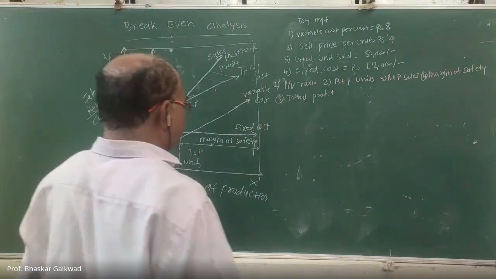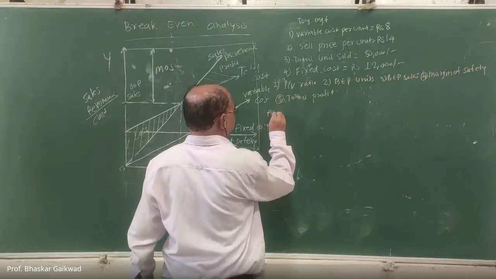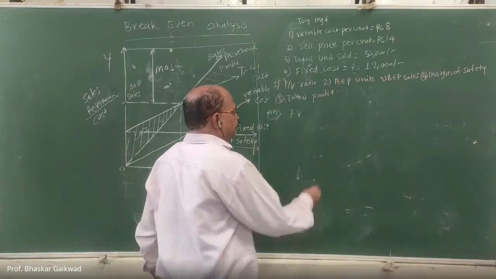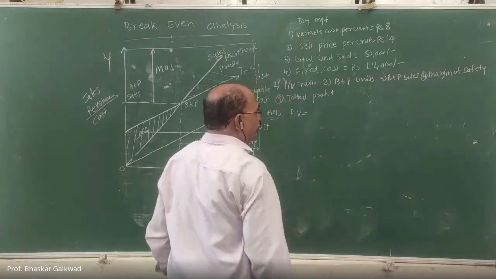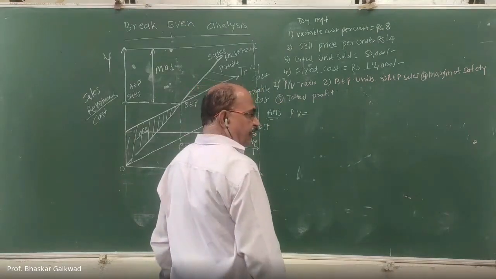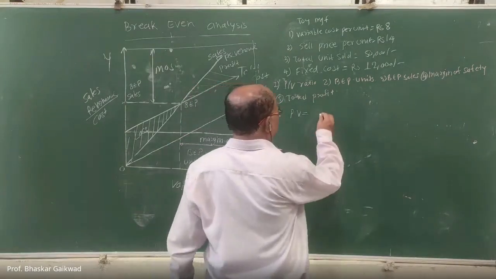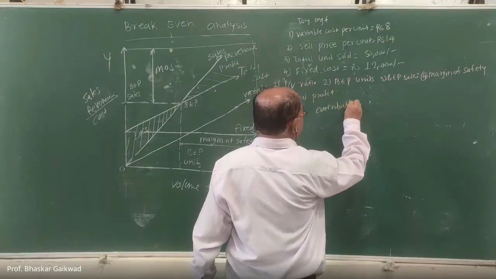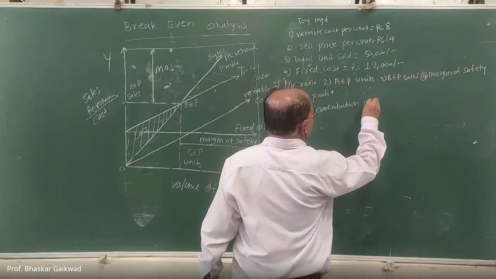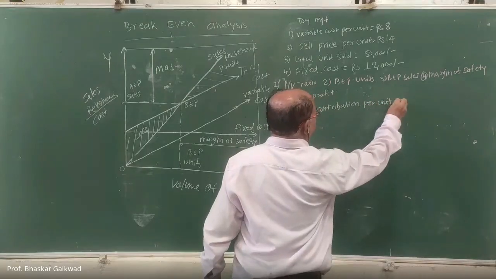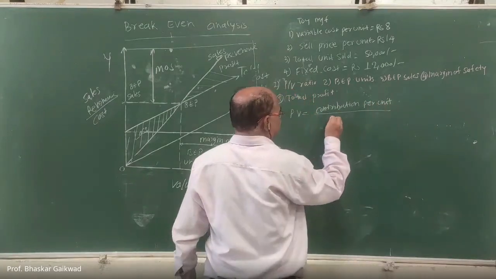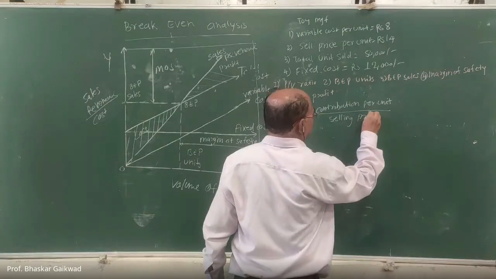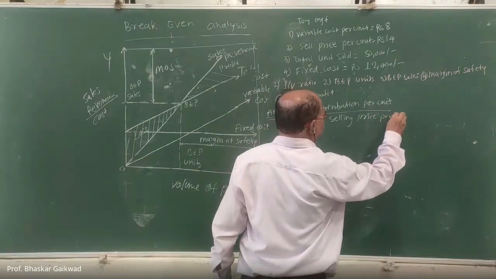PV ratio is equal to contribution per unit divided by selling price per unit.